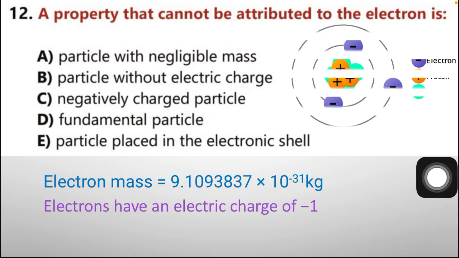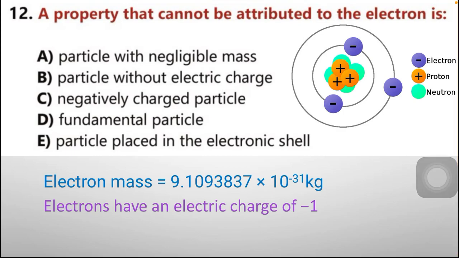Now we have a diagram of an atom where nuclei consist of protons and neutrons. Protons are positively charged, however electrons revolve around the shells. These are negatively charged particles. So it is actually the fundamental part of an atom. So option number D, fundamental particle, is correct. Option number E, particle placed in the electronic shell, that is also correct.